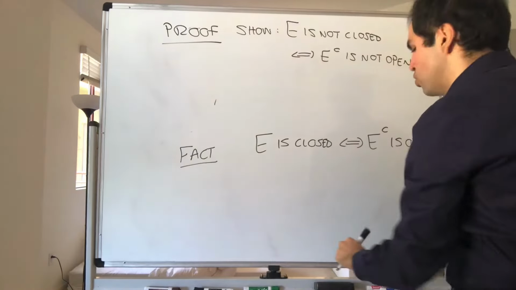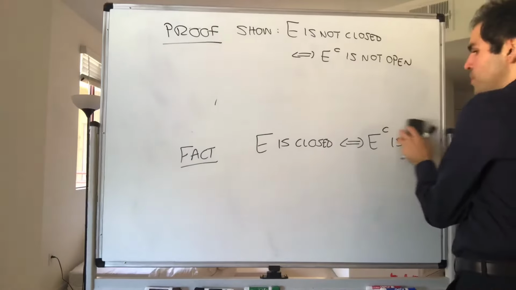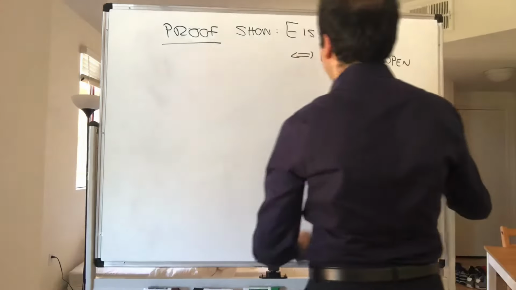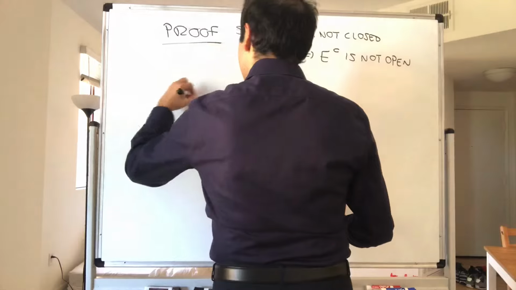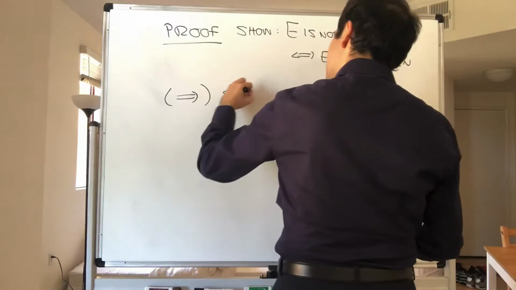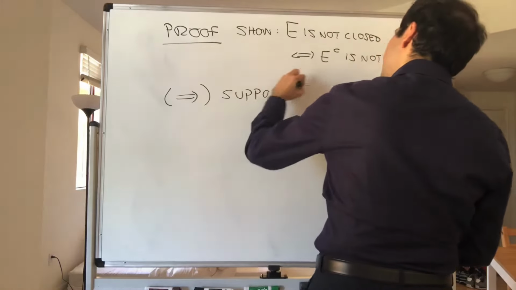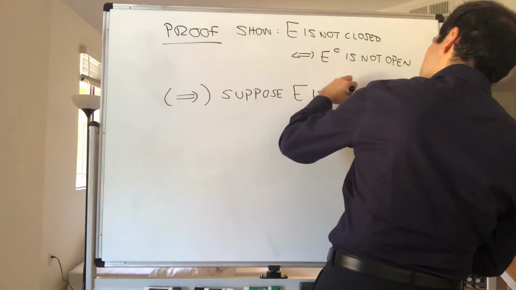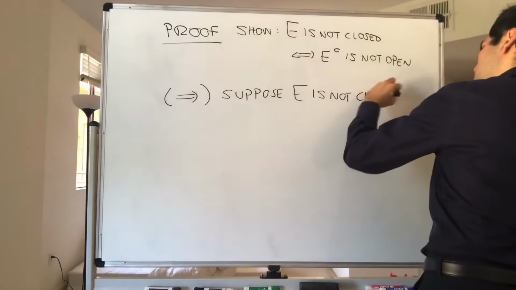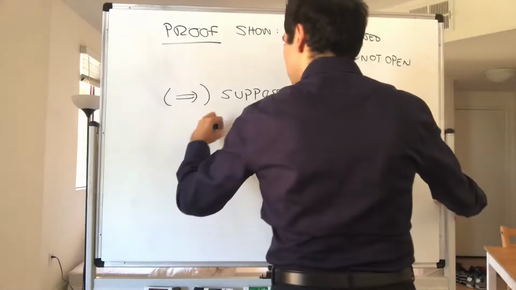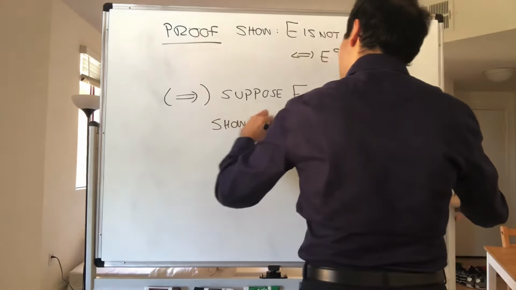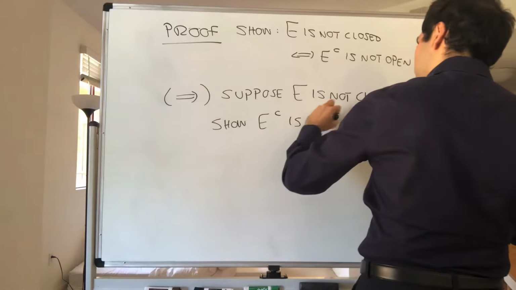P equivalent to Q is the same thing as not P equivalent to not Q. Now, here's the thing. Suppose E is not closed, and show E complement is not open.